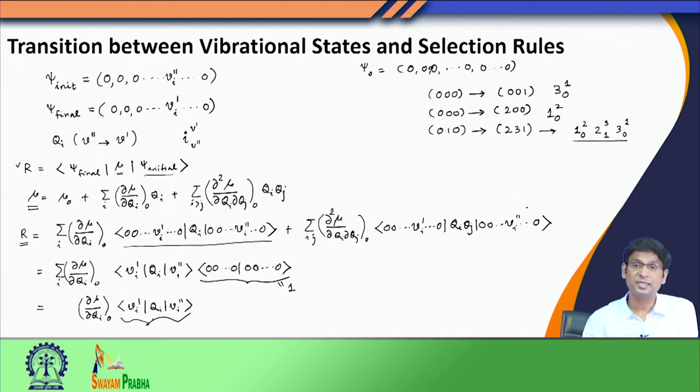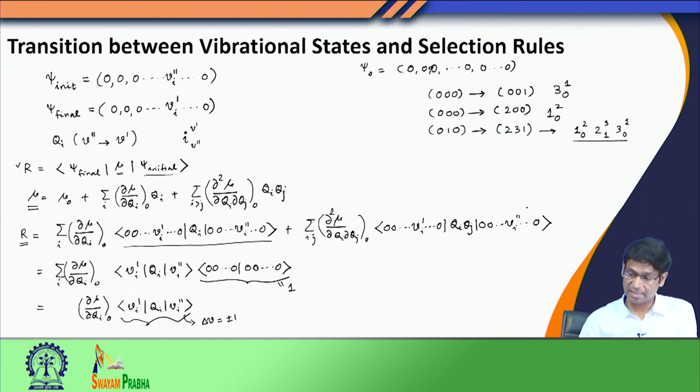You have already seen that V I prime and V I double prime are harmonic oscillator solutions. So, we can use the Hermite polynomials recursion relation and derive that in this case this integral will become 0 unless delta V is plus or minus 1. So, because of this q I, we would see the delta V equals plus or minus 1 selection rule coming out from here. So, in this case also we get a similar selection rule.